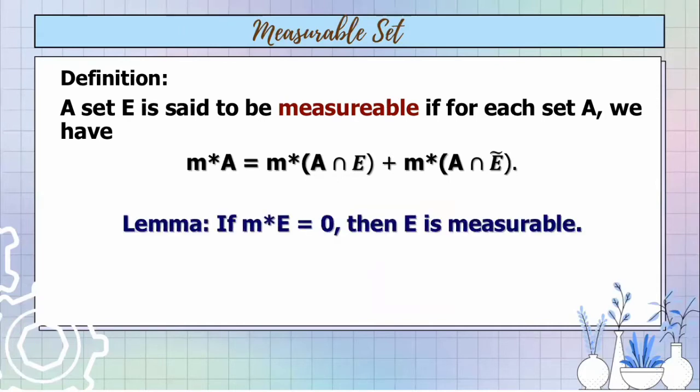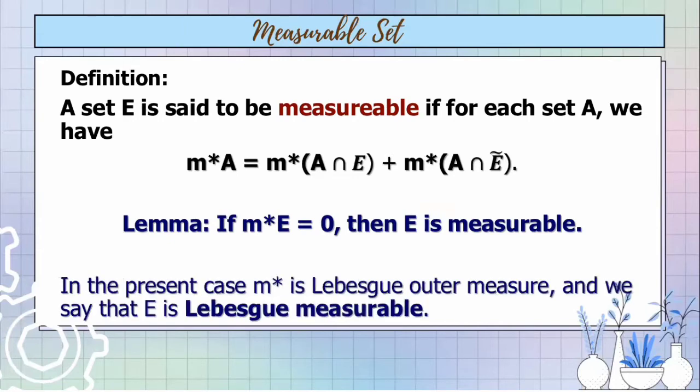Therefore, if the outer measure of E is equal to 0, we can take note that E therefore is measurable. So in this present case, the outer measure is Lebesgue outer measure, and we can say that E is Lebesgue measurable for this example.